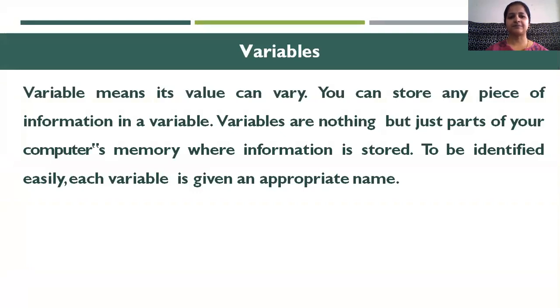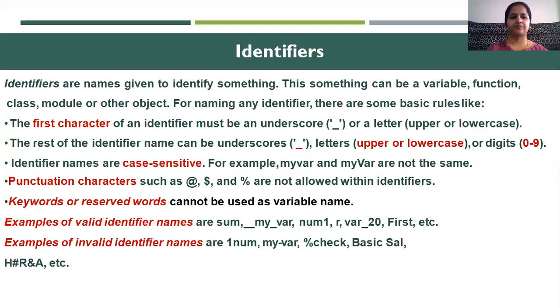Okay, variables. Variable means its value can vary. You can store any piece of information in a variable. Variables are nothing but just part of your computer's memory where information is stored. To be identified easily, each variable is given an appropriate name. Identifiers. Identifiers are names given to identify something. This something can be a variable, function, class, module, or other object.